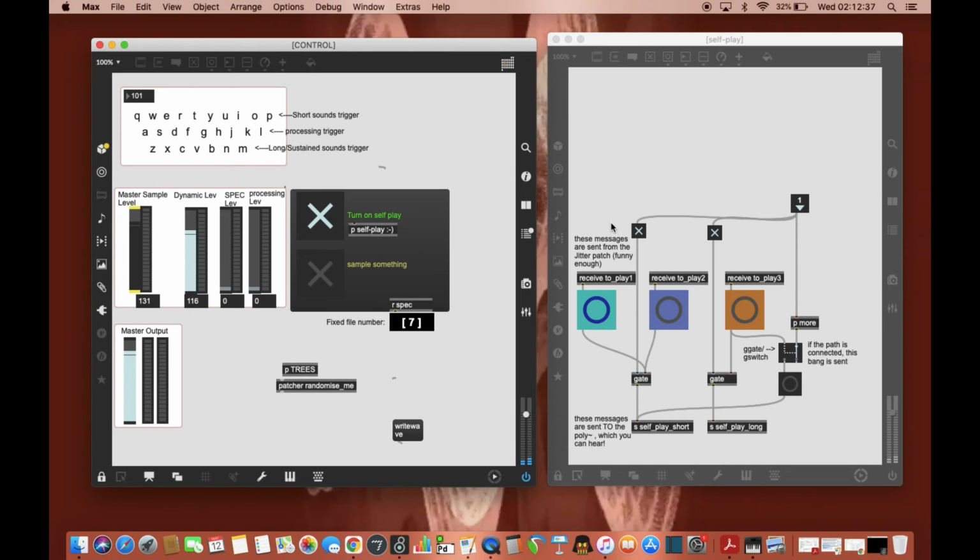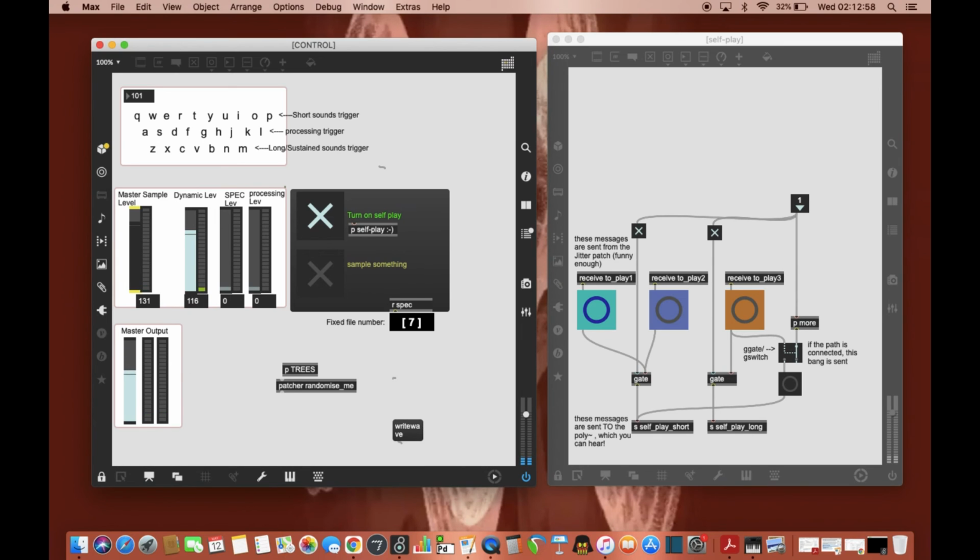And there's a bang message that gets sent through to another gate, which opens up by the orangey colored button.